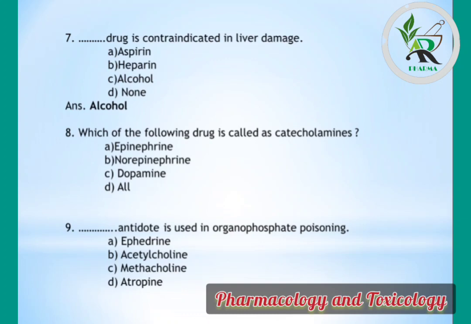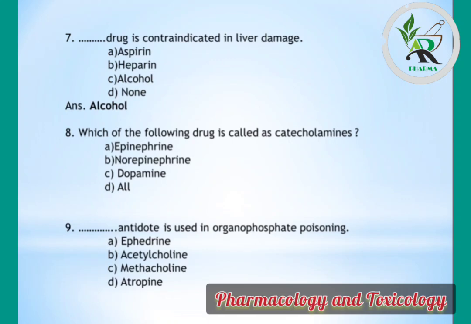Question number 7: dash dash drug is contraindicated in liver damage. Options are aspirin, heparin, alcohol and none, but correct answer is alcohol. It is contraindicated in liver damage. Alcohol is responsible for the liver failure. Other drugs are aspirin or heparin. Heparin is a simply anticoagulant and aspirin is a NSAID.